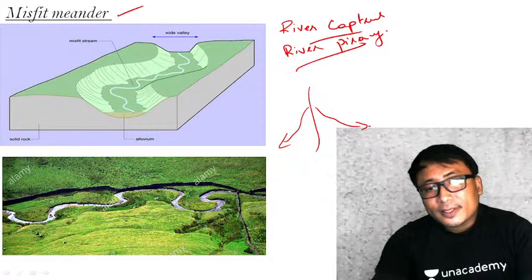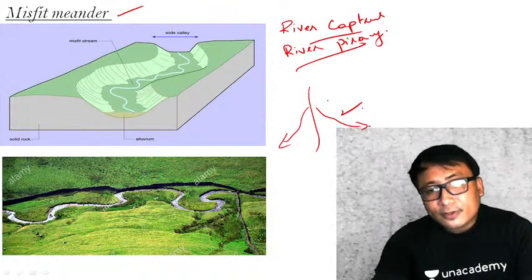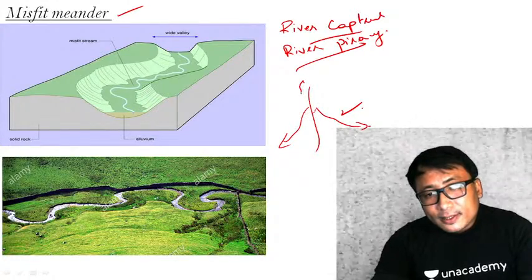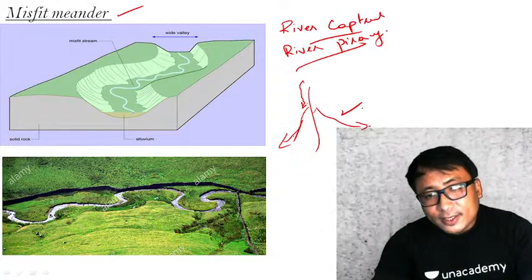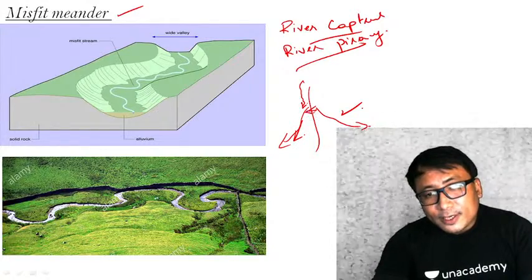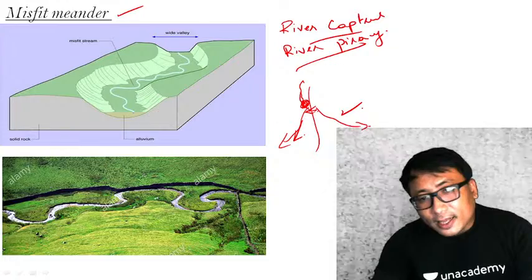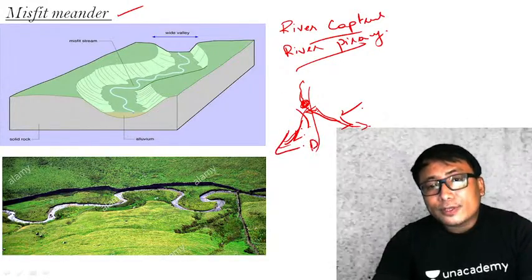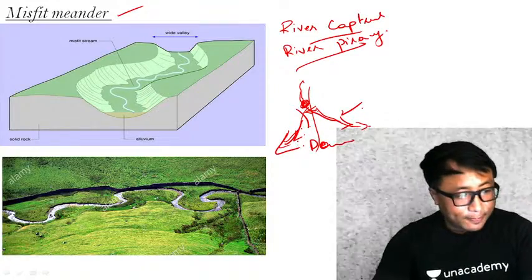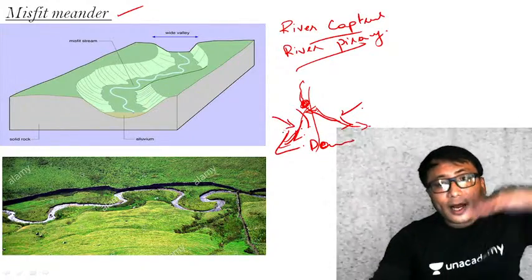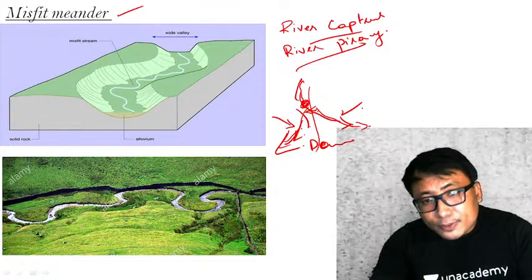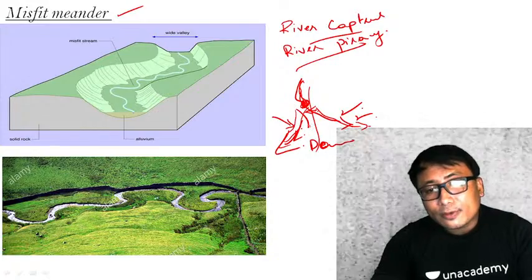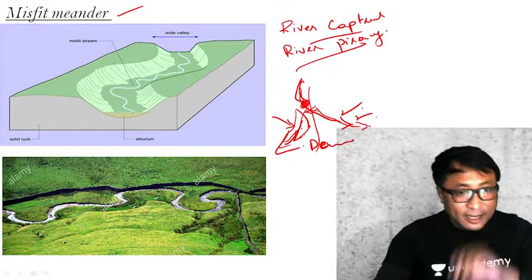Now, say for example, this river, because of backward erosion, erodes to such an extent that, for example, if one river is flowing like this, feeding this river, and it cuts backward and captures this particular water and allows it to flow in this direction and not in this direction, this river will be devoid of water, meaning water will be less here. So earlier water was flowing at a very high volume, but after the capturing of this stream by this particular river, the volume of the water here will be reduced.